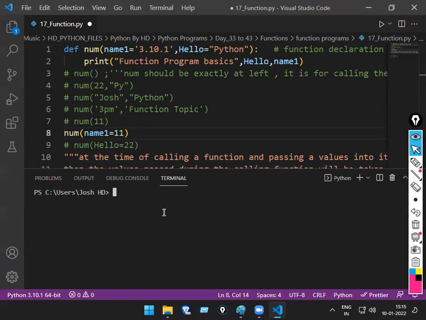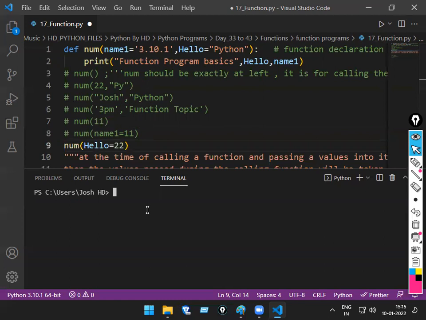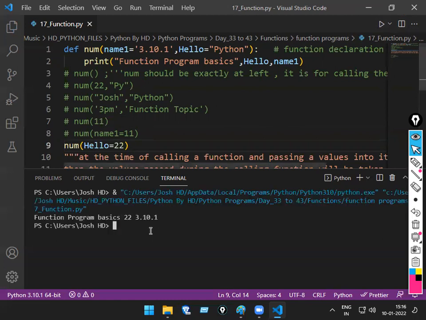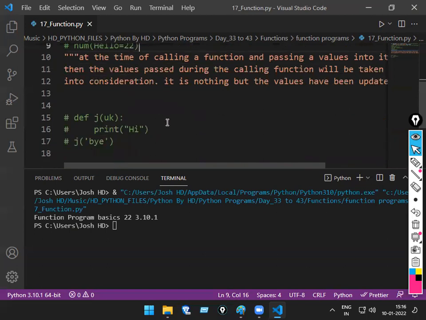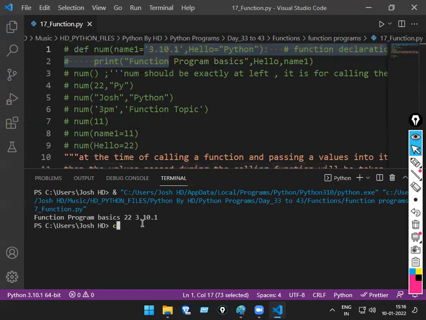First of all, name, hello will be what? Python. So function program basics Python space 11. Okay. Now, right: function program basic space 22 space 3.10.1. Clear now? This is the thing which you have to know in the function. Perfect. Huh? Doubt? I know.